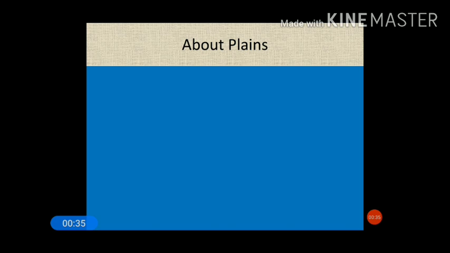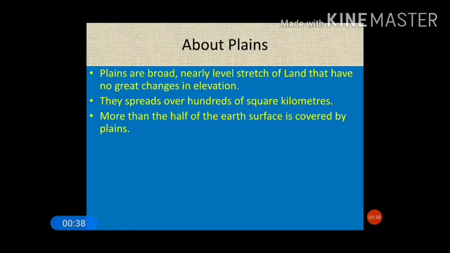Now plains are generally a broad stretch of land that has no great change in elevation, a nearly level stretch, meaning it should not be very undulating. It should not be very high in elevation, with only a slight change in elevation. They spread over hundreds of square kilometers. Most plains are very extensive and may spread up to hundreds of kilometers.